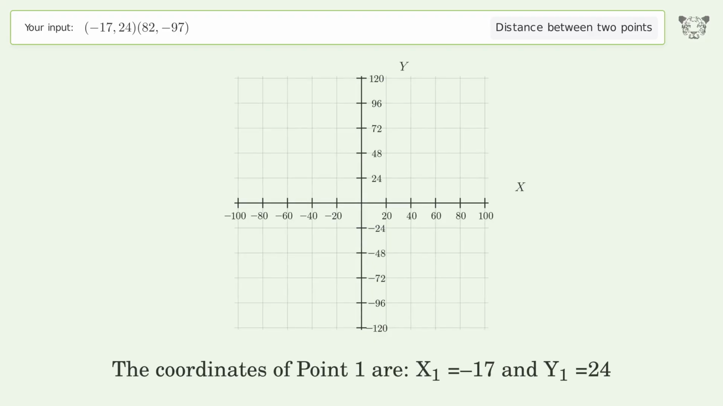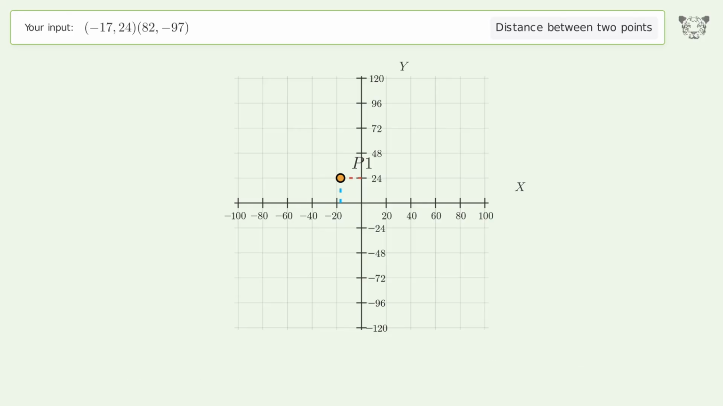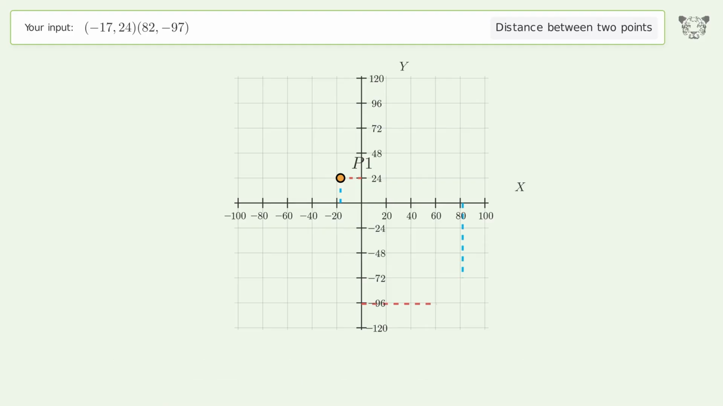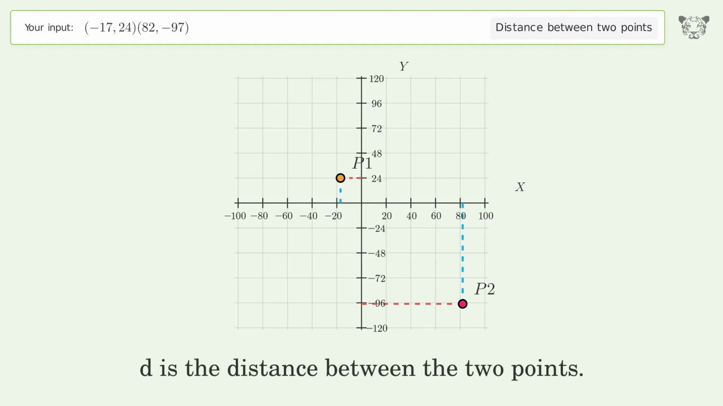The coordinates of point 1 are x1 equals -17 and y1 equals 24. The coordinates of point 2 are x2 equals 82 and y2 equals -97. D is the distance between the 2 points.